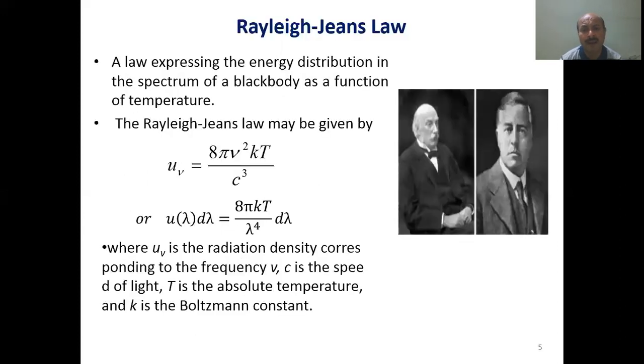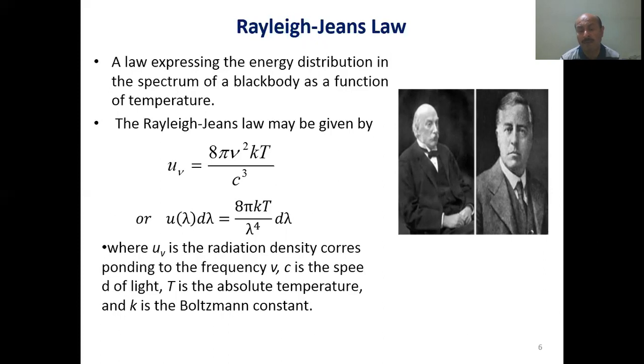Further, Rayleigh and Jeans tried to explain the behavior of blackbody radiation by making a correction in Wien's assumption. They assumed that the radiation coming out from the blackbody is a standing wave, which is developed due to the oscillating atoms at the wall of the blackbody.